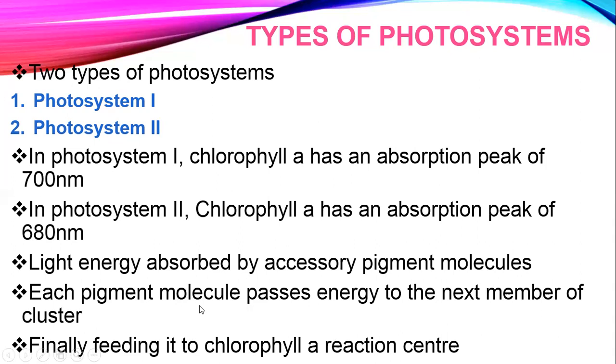I will repeat it again. Light energy is absorbed by the accessory pigment molecules, which are present on the top, and then each accessory pigment molecule passes on the energy to the next member of the cluster, and then finally from all the accessory pigment molecules, energy is passed to the chlorophyll A, which is the reaction center of the photosystem.